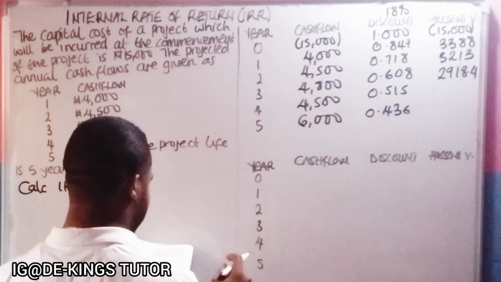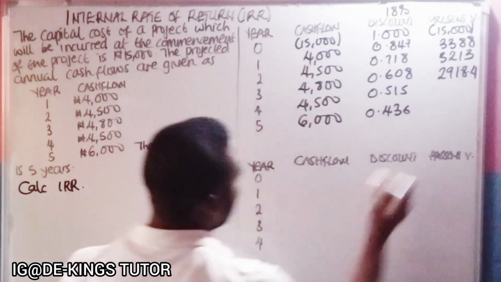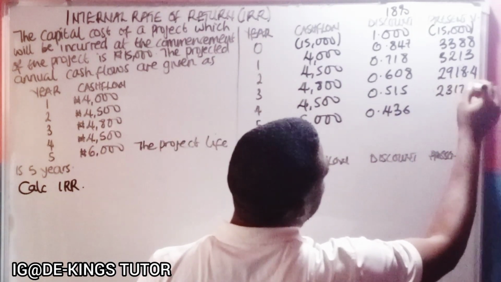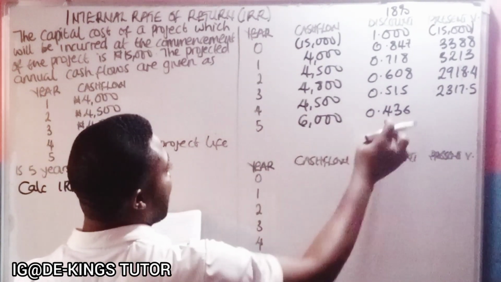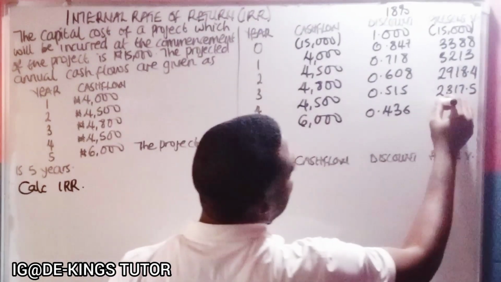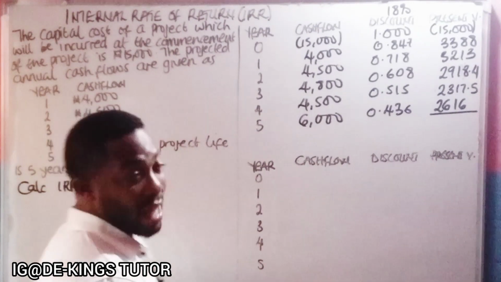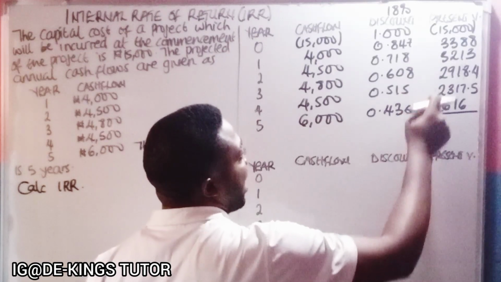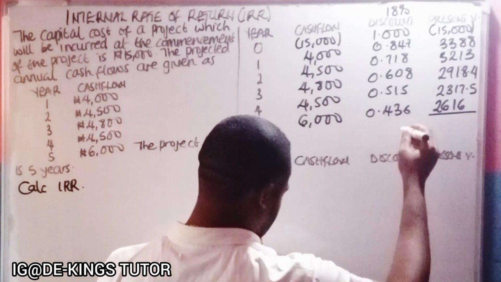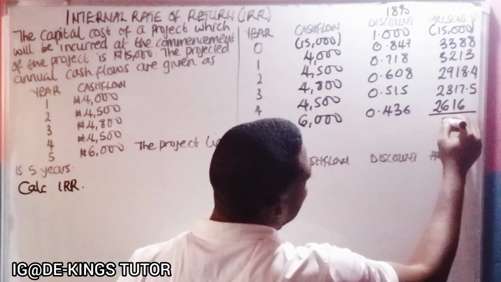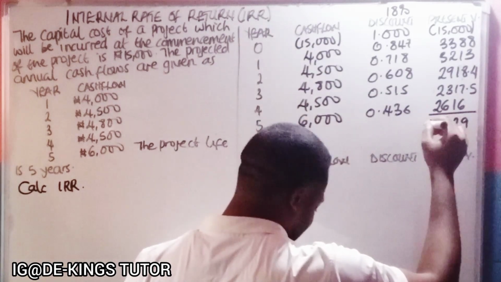The fourth one, 4,500 times 0.515, gives us 2,317.5. The fifth one, 6,000 times 0.436, is 2,616. Okay, so nice, we get the NPV. Once we add these and deduct 15,000, we're going to get negative 529.